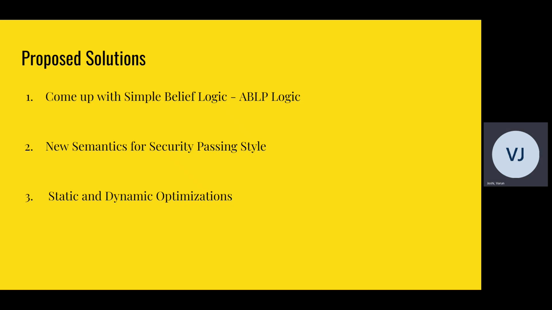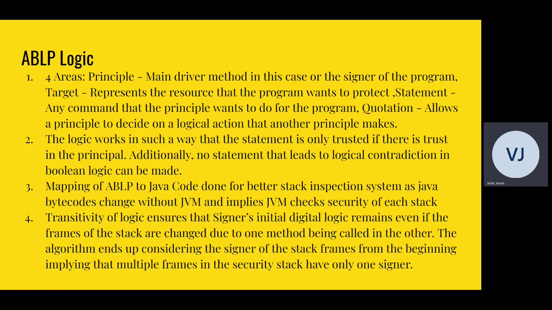And then the last part is static and dynamic optimization. When you run ABLP logic and new semantics, you end up with the issue of having overhead, but you want to make your application run in constant runtime. So you use static and dynamic optimizations. So first things first, what is ABLP logic? This is why I really like it: there are 3 simple solutions, and ABLP logic is number 1.